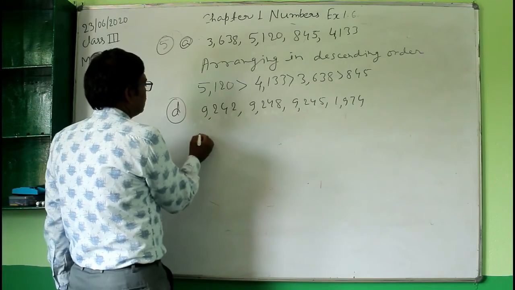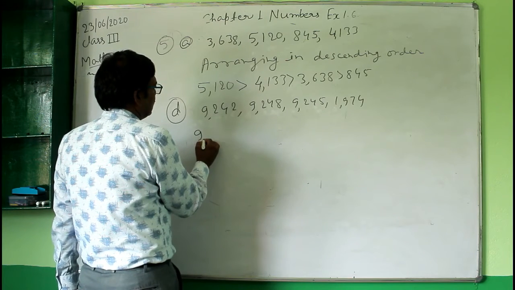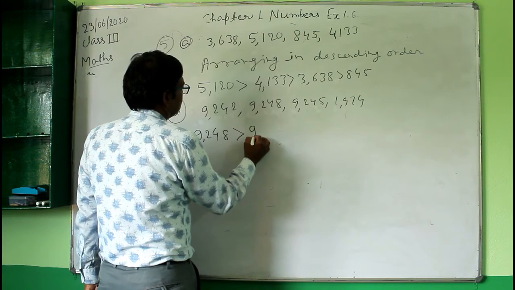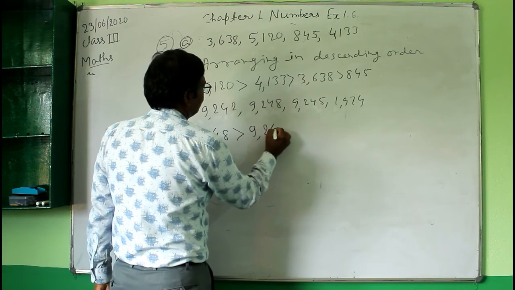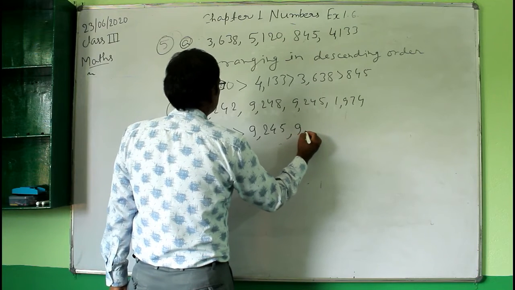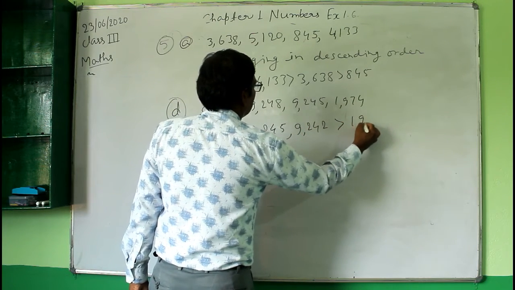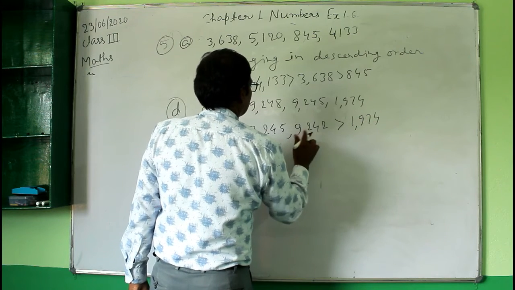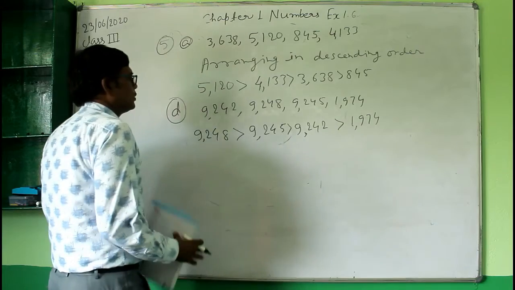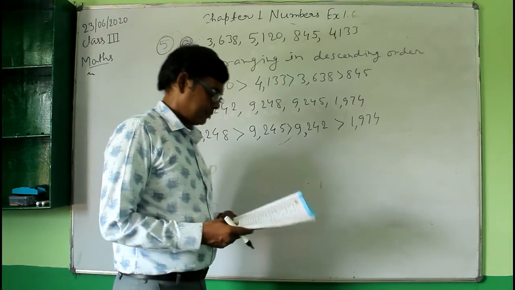So you will write, arranging in the descending order, that is, the number 9248 is greater than 9245. Then next 9242, and the last number is 1974. So this is the arrangement of the given numbers in the descending order.